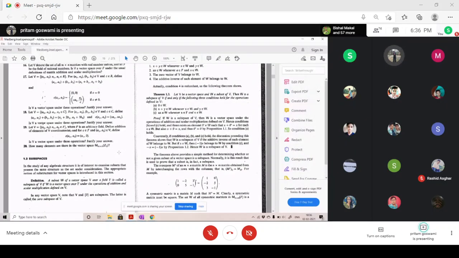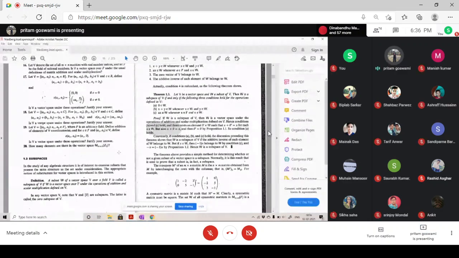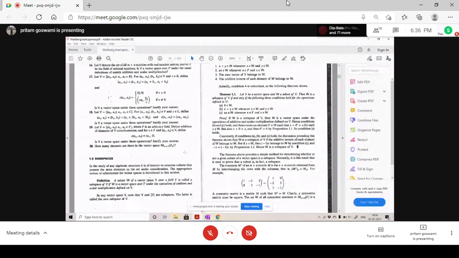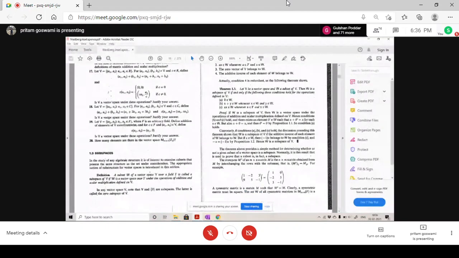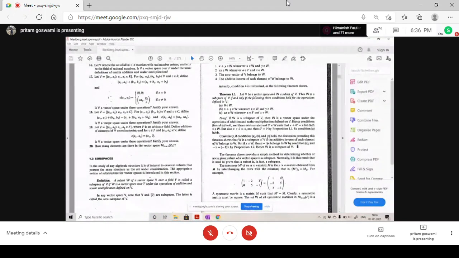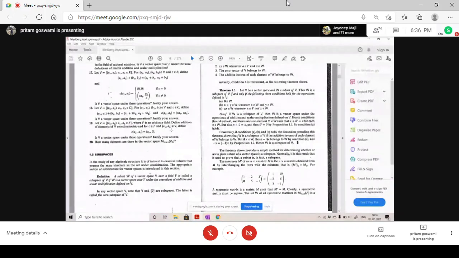So yesterday we learned about vector spaces. Why do we need a vector space, and we gave some examples, right? Please respond. That's the way I will know that you guys are listening. So yesterday we learned about vector spaces.